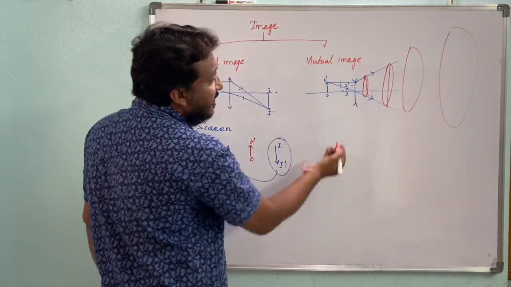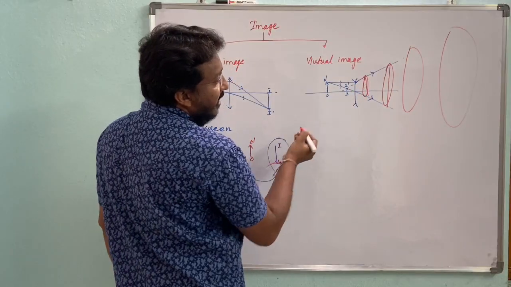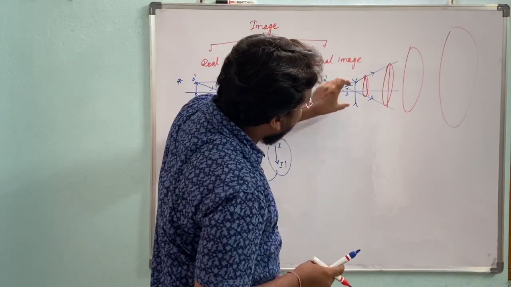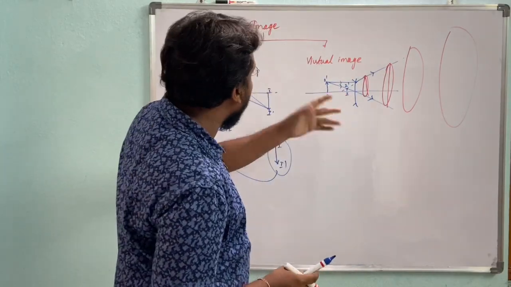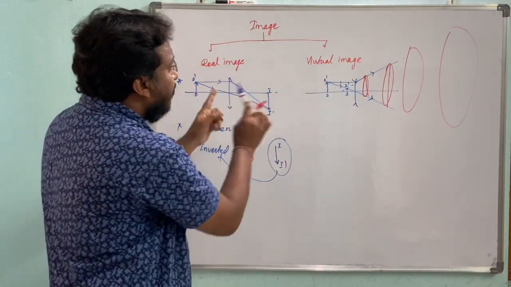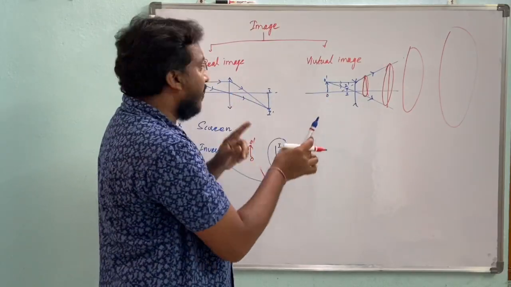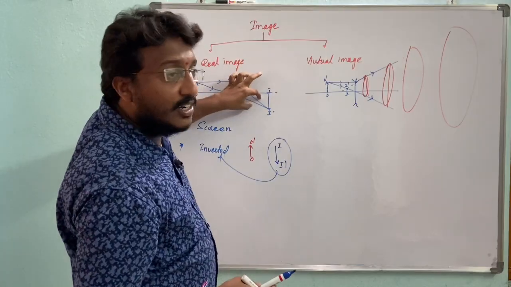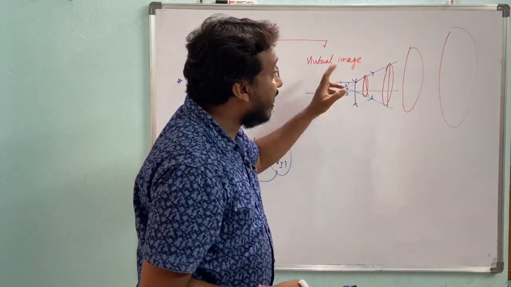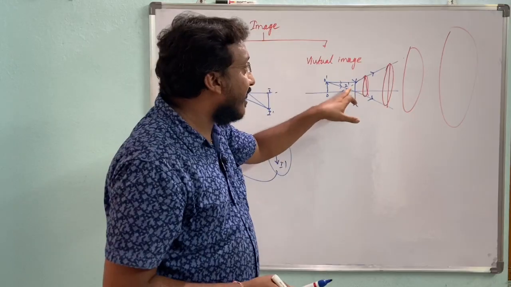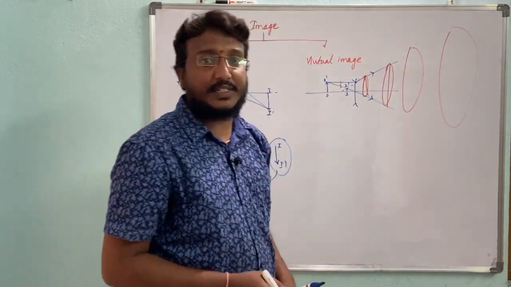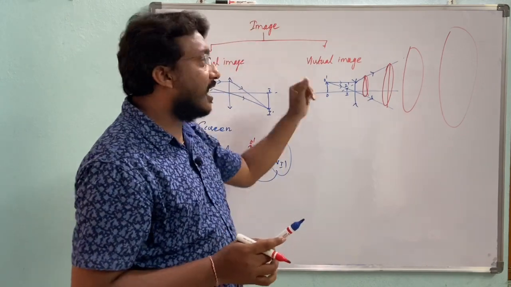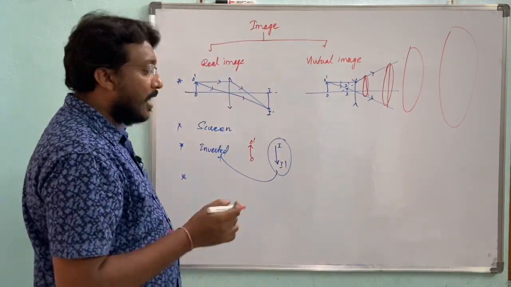In such cases, we have to extend the rays. Then here they are meeting. Now see, here the image is formed. Observe that in this case the reflected or refracted rays are not really converged. They only appear to converge. Such kind of image is called a virtual image.